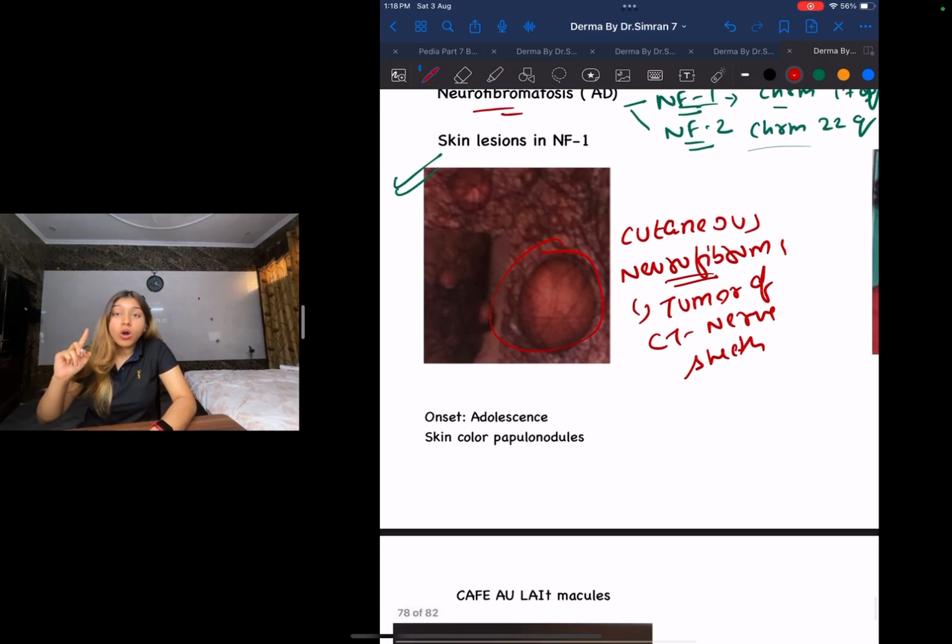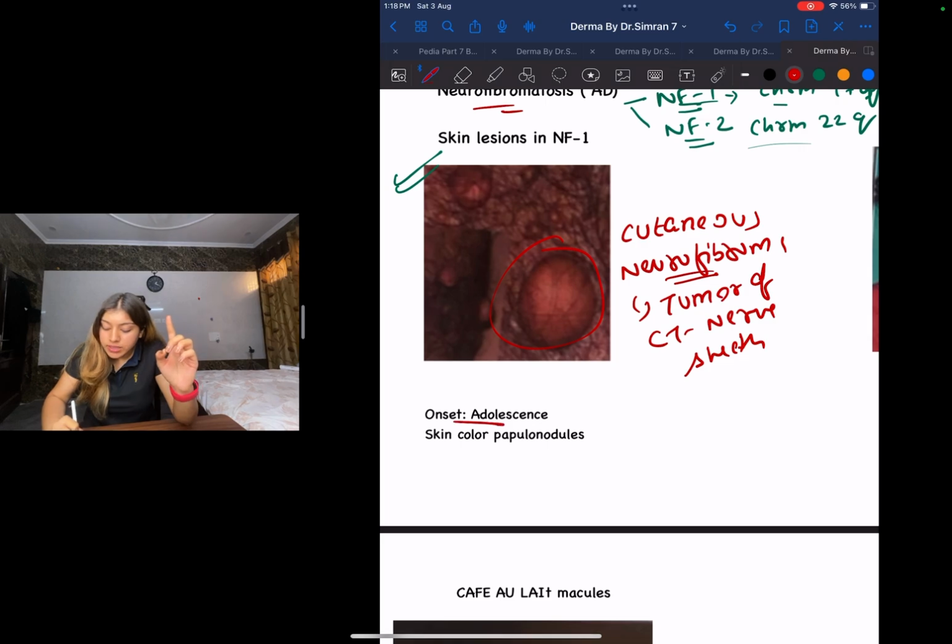And when does the onset take place? The onset will take place during adolescence. It is going to be a skin colored papulonodule.